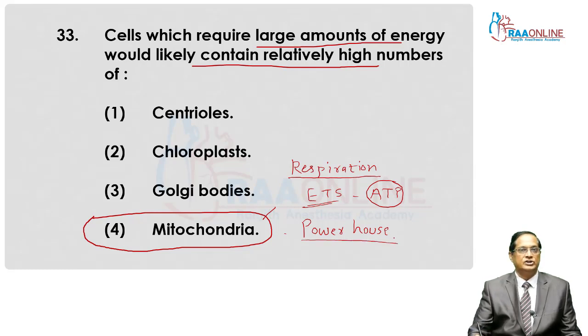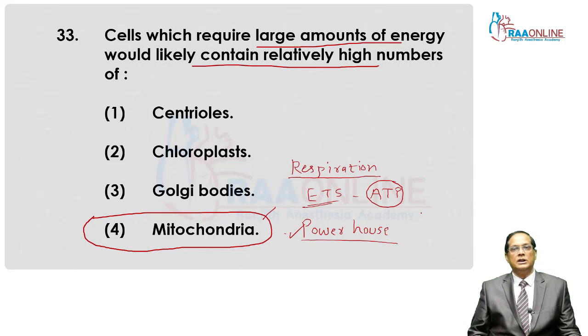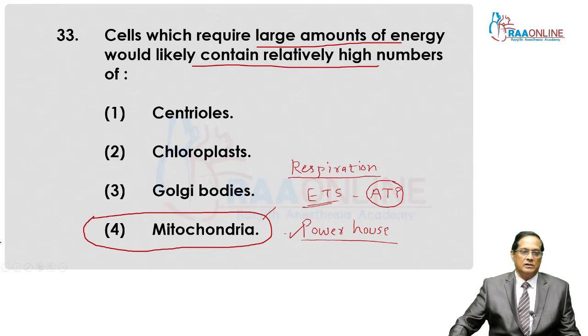Why? It generates energy units ATP as well as supplies them for the other vital activities. So if mitochondrial number is larger, then the amount of energy available is also comparatively more. So here the answer is mitochondria.